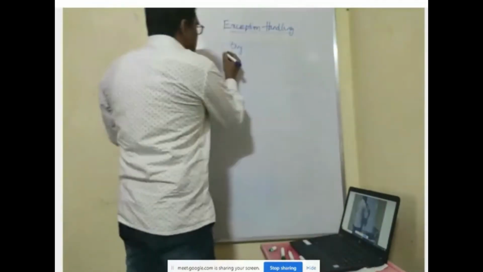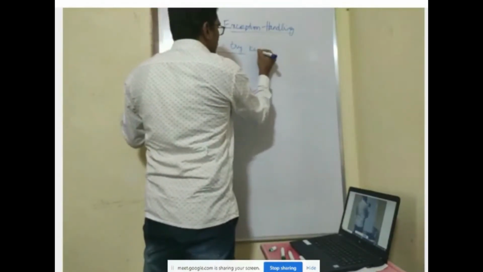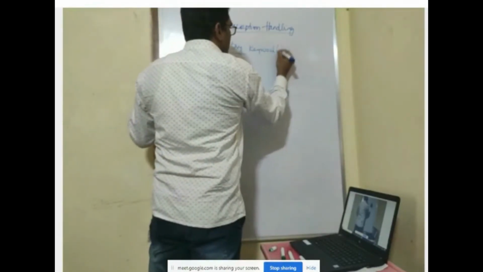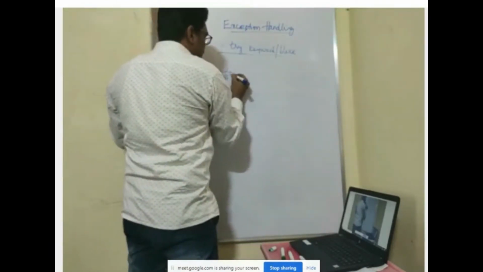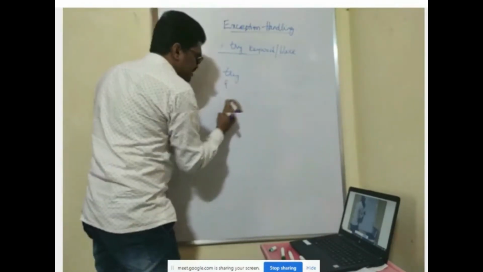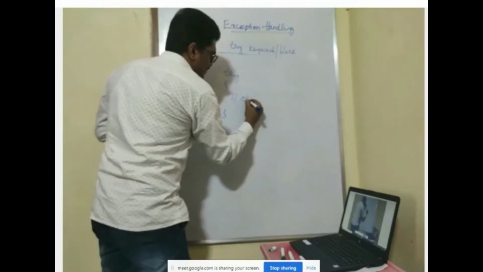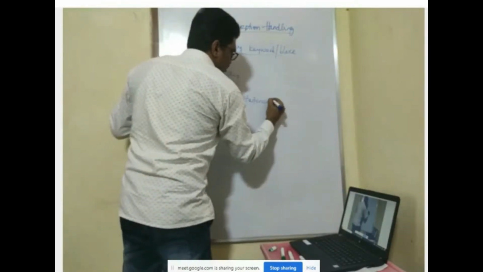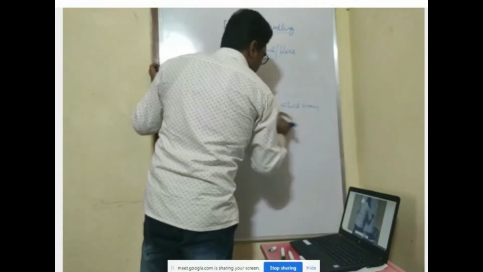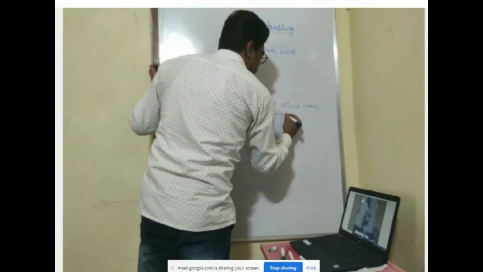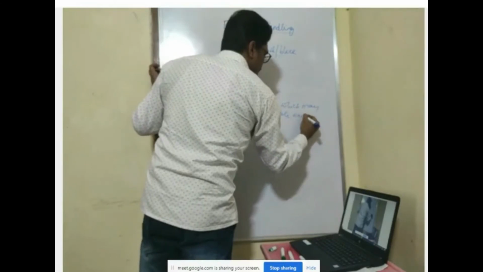The first one is the try keyword, or we'll call it the try block. A try block is defined with the keyword try, and you write the statements here which may generate exception.